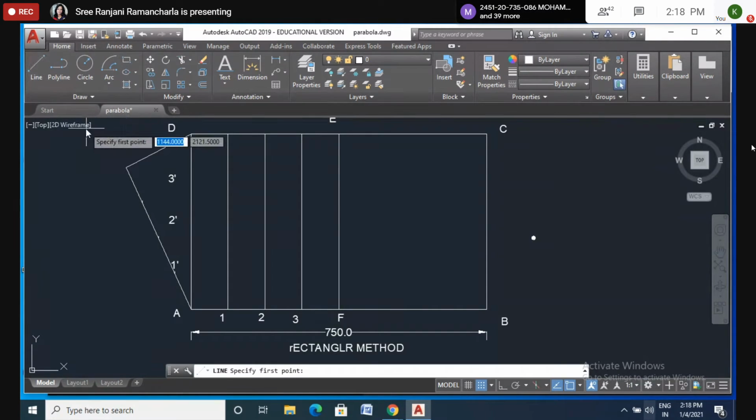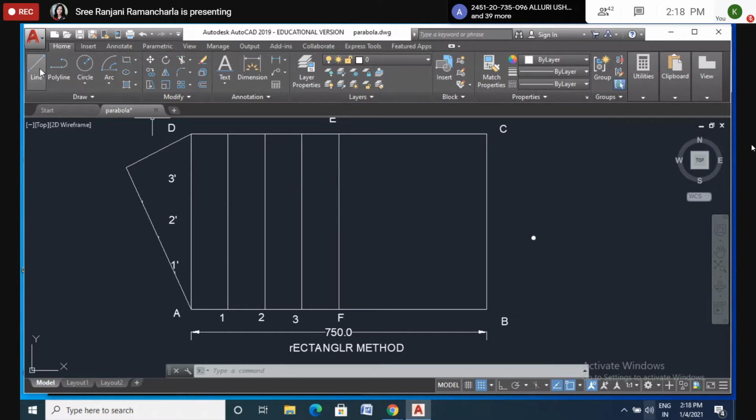I'll copy these lines, but you have to draw the parallel lines. Put your scale parallel to this one and draw the lines, or else you can use a roller scale. You know, from next class you buy the roller scale. Keep it parallel to this one, move the scale towards this side and draw the line through these points here, here, and here. Okay.